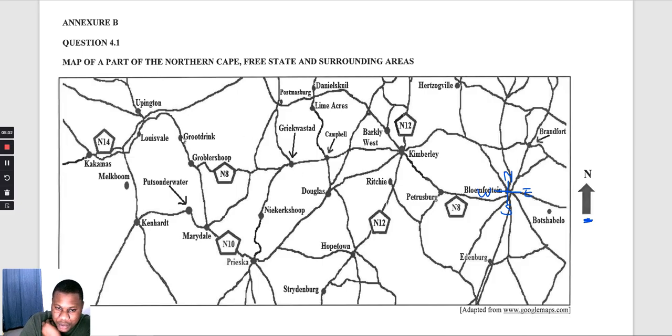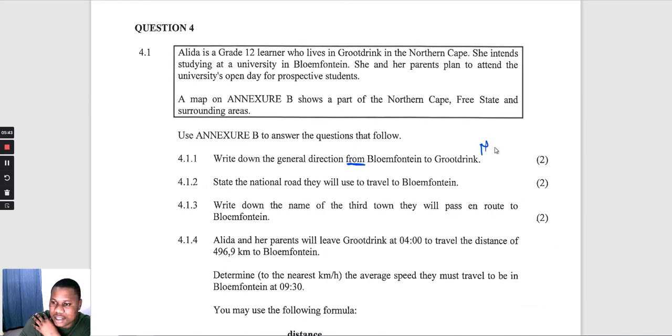So we're going to go there with our line, even though I know that my line is not going to be accurate, but I'm going to try by all means to make it more accurate. Let me start it at Bloemfontein. Okay, but what we can realize is that even though my line is not straight, we can see that the general direction there is northwest.